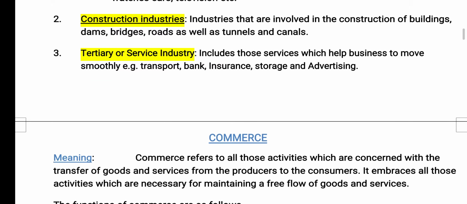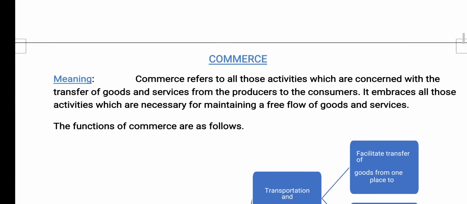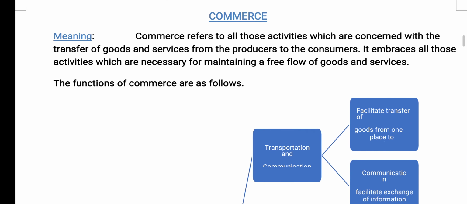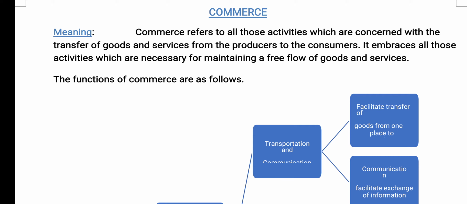So now we will move forward to our second activity, that is commerce. Commerce refers to all those activities which are concerned with the transfer of goods and services from the producers to consumers, or you can say which help directly or indirectly in the distribution of goods to the ultimate consumer.